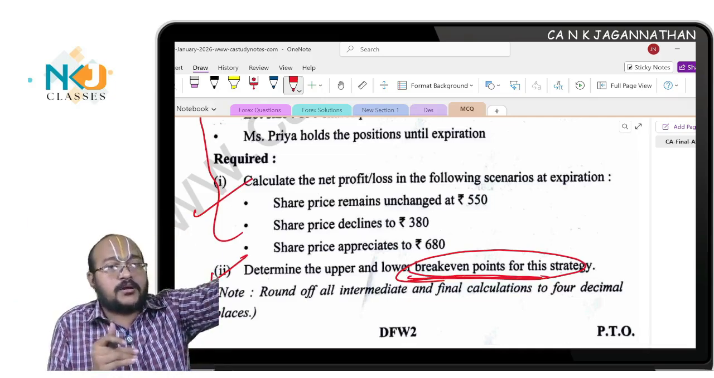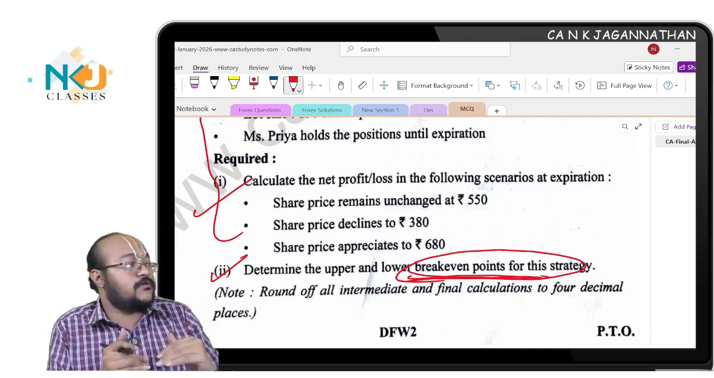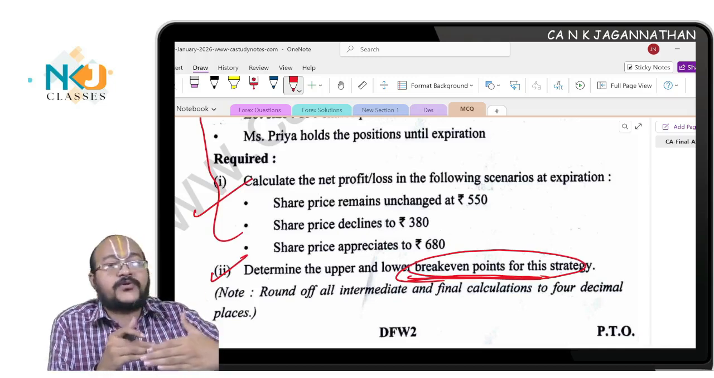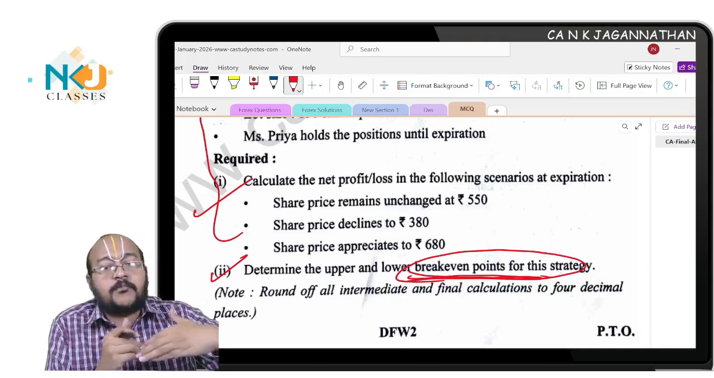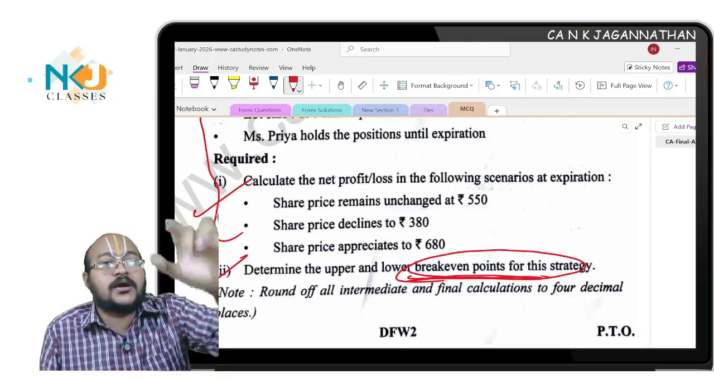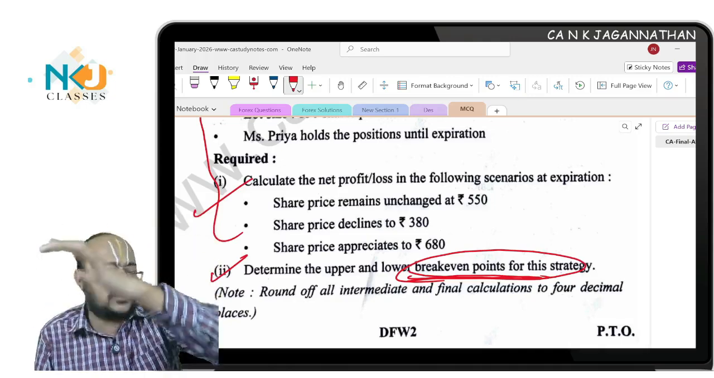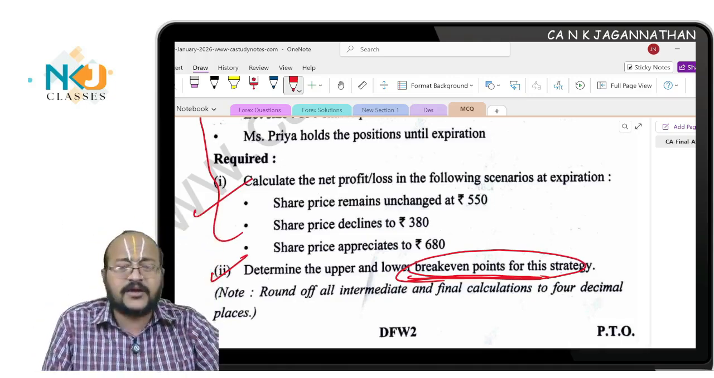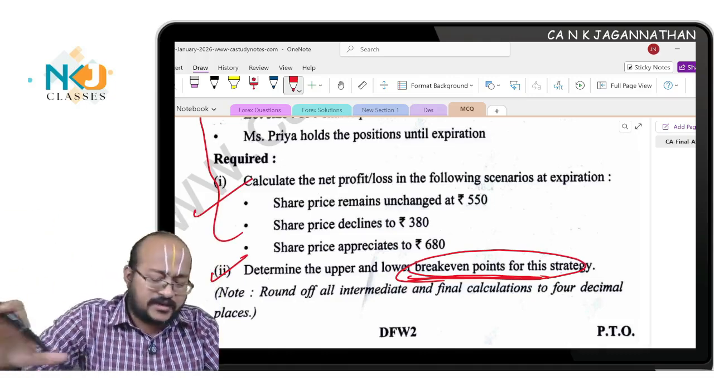There will be an upper number, upper break-even FSP, lower break-even FSP, within which you will be profitable. If you go above that, or below that, you will be incurring loss. All these things, or chart pattern, I have shown you in the regular lectures. There it is available.